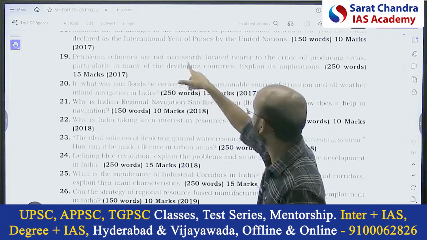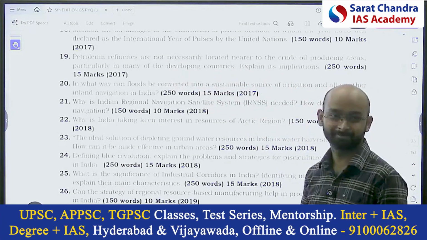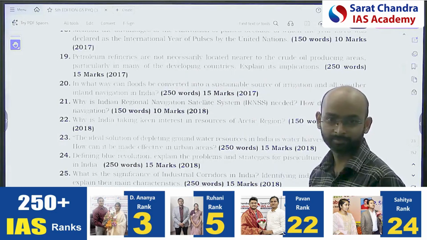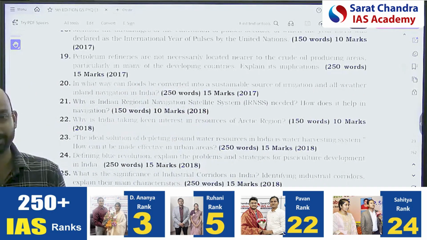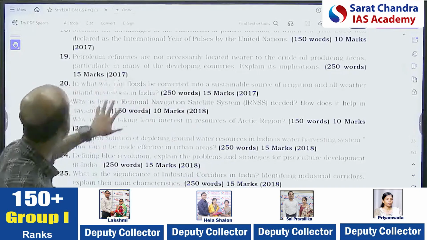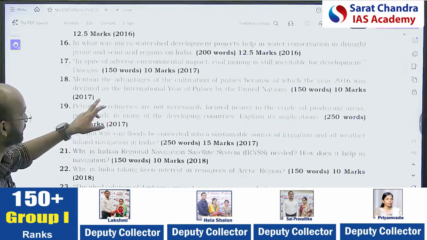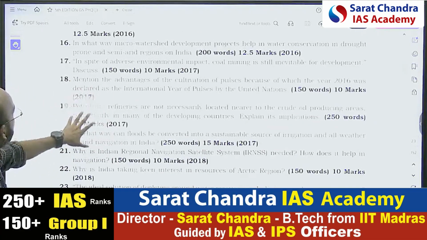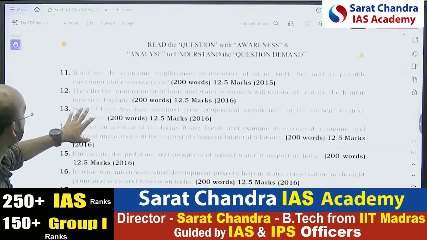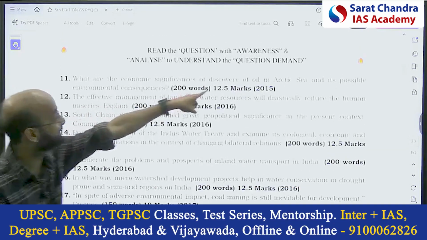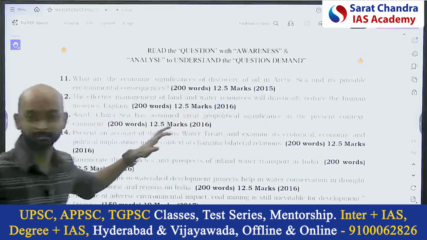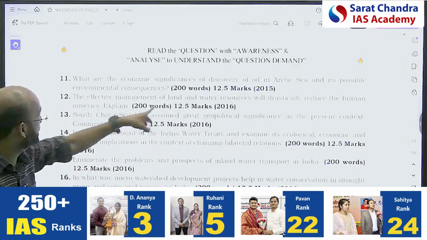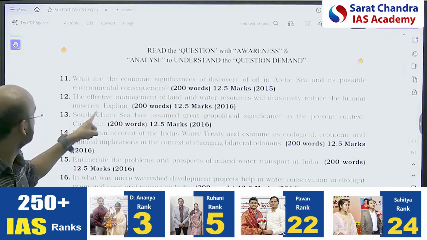Petrol refineries are not necessarily located. You have completed geography; had you noted this? They're asking about region and location. Most of the questions, sometimes they can differ, but most of the questions are on locations. What is the economic significance of the discovery of oil in the Arctic Sea, and its possible environmental consequences? Resource in the region. The effective management of the land and water resource will drastically reduce the human.